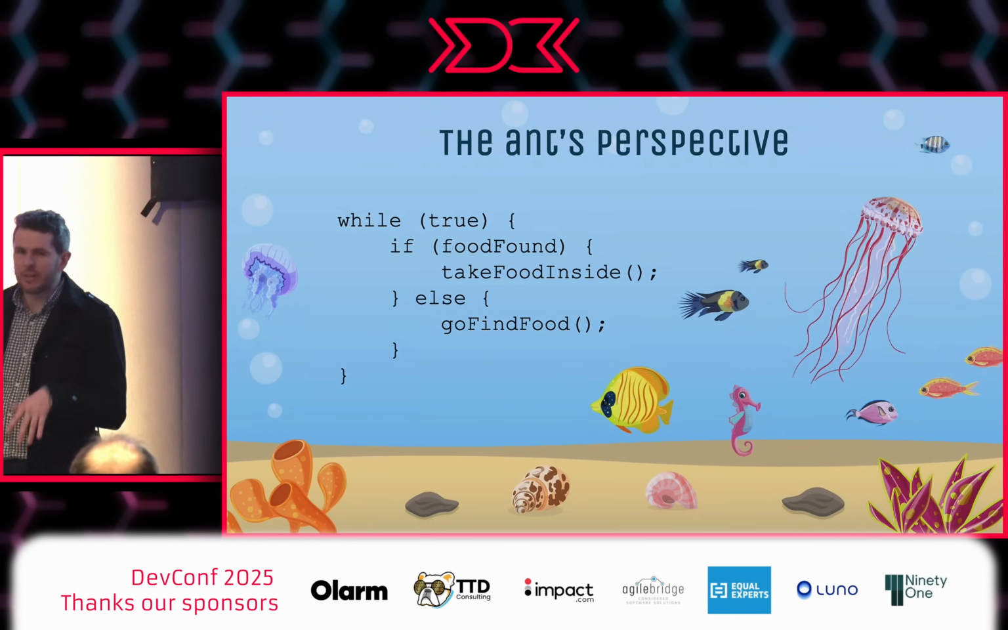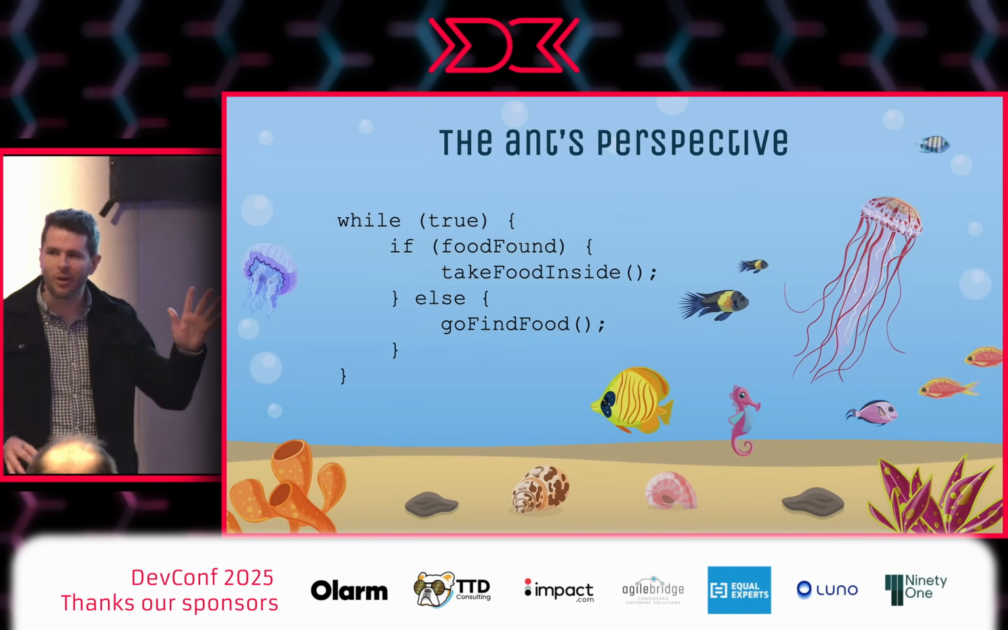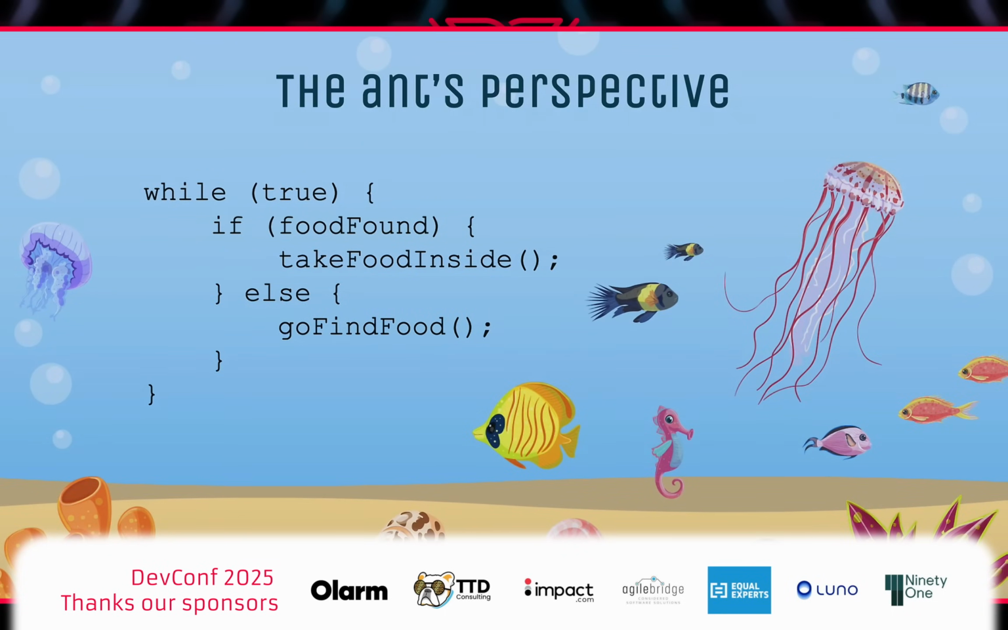But from an ant's perspective, it's very simple, right? Ants don't worry about the large-scale economics of running a massive agricultural economy. The ant just says, hey, let me go get some food. Oh, I've got some food. Let me take it back.